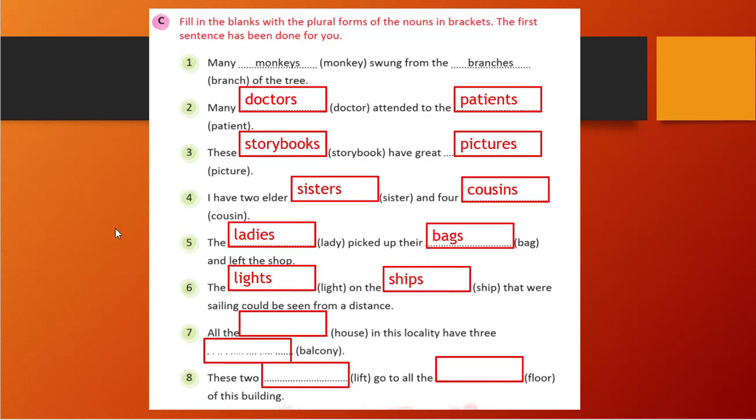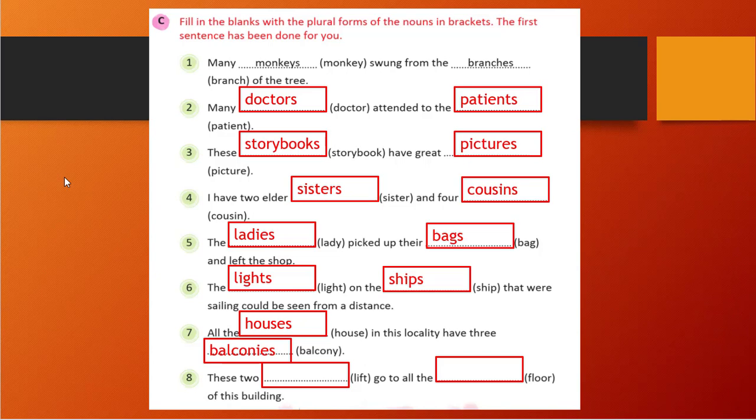Seventh one is all the blank space house in this locality have three balcony. So for house we can simply add s, right? But for balcony you see y is there and before it there is a consonant, so it will become balconies, we will add ies removing y. So the correct answer of it is this one, right? Yes.